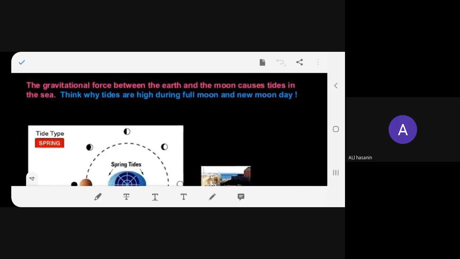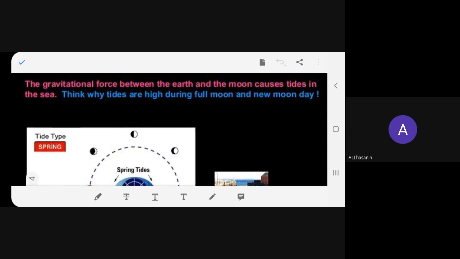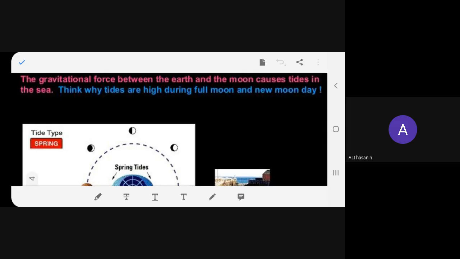There's another thing which happens due to the gravitational force that we are going to read now. The gravitational force between the Earth and the Moon causes tides in the sea. Think why tides are high during full moon and new moon day. Okay, I will ask you some questions also right now. Now there's another effect of gravitation which is observed on the earth, the occurrence of tides.